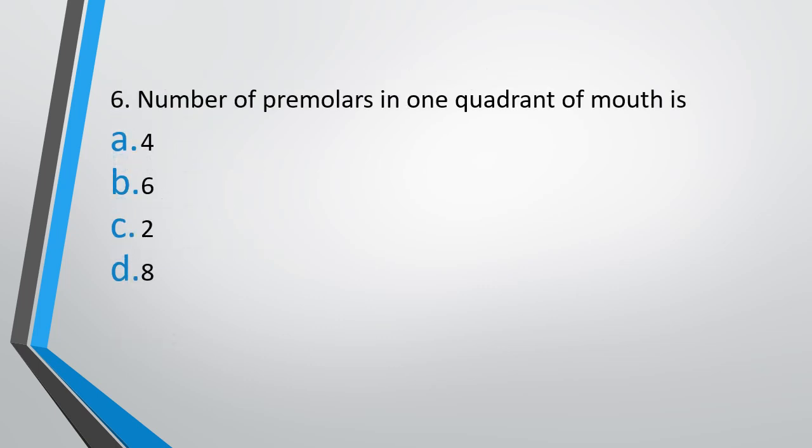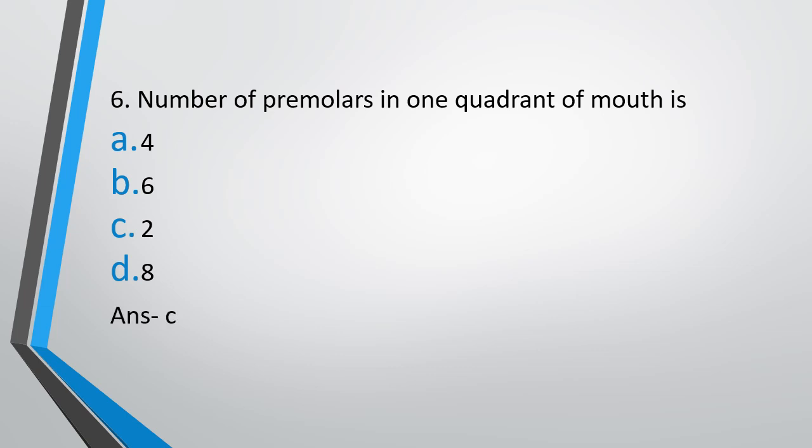Question 6. Number of premolars in one quadrant of mouth is. What is the number of premolars in one quadrant of mouth? Option A 4, option B 6, option C 2, or option D 8. The correct answer is option C, that is 2.